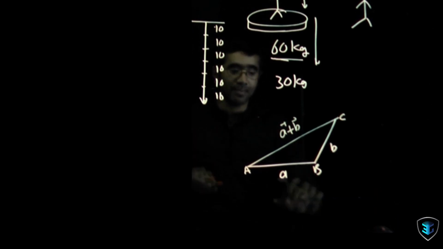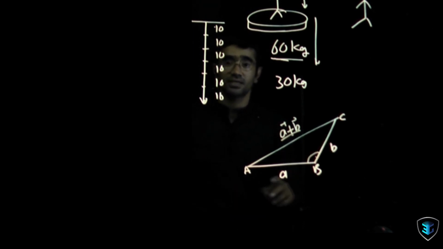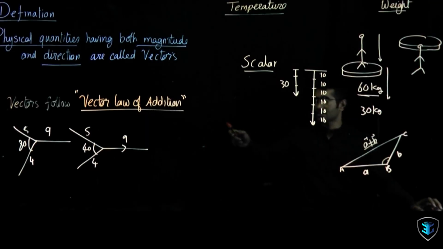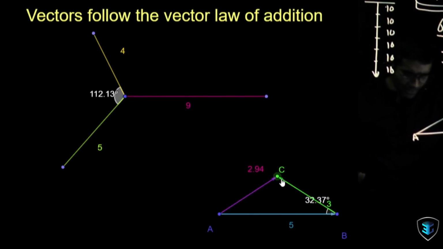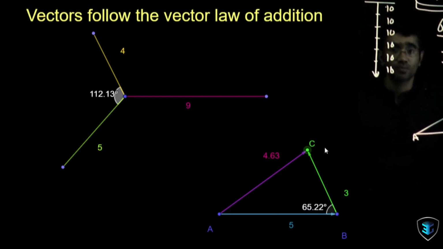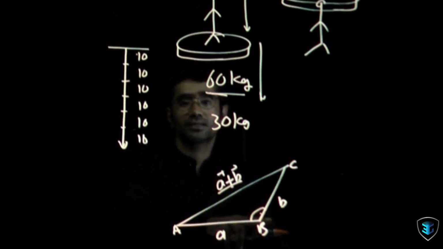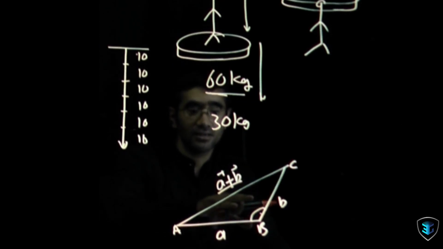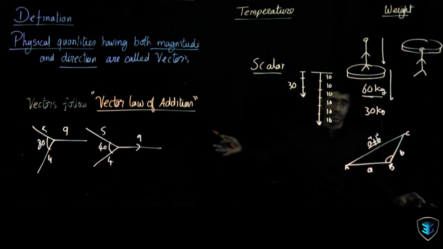Now I can see that it depends on this angle here. If the angle changes, the length AC changes. It means this is following the vector law of addition, and I can see that the current example is not following it. Look at that. I can change this. If I make it more like this, I can see the smaller the angle, the smaller AC becomes. So it means that AC depends on the angle between these two vectors, and these are the quantities we call vectors. Those are the quantities where, even when the angle between them is changing, the resultant is not changing.